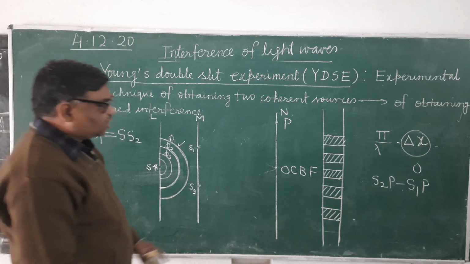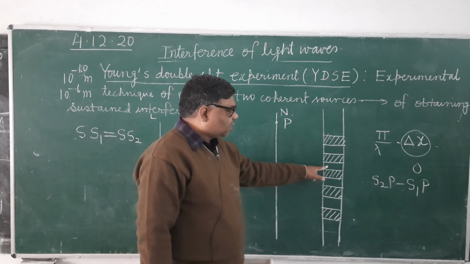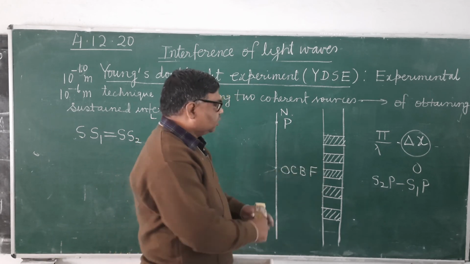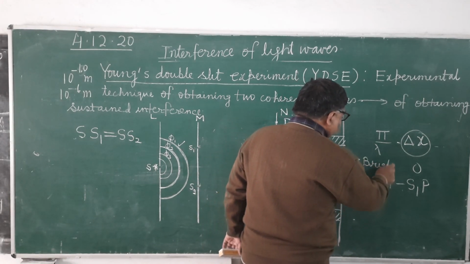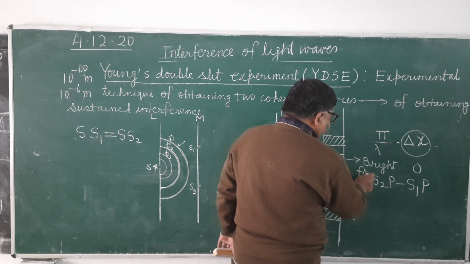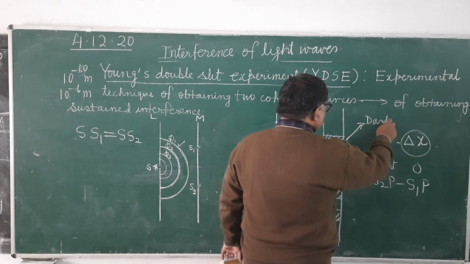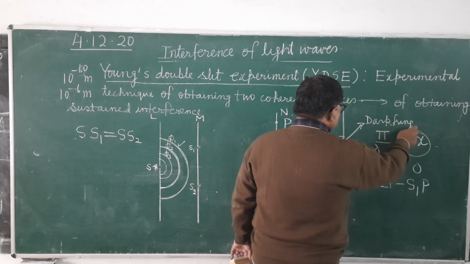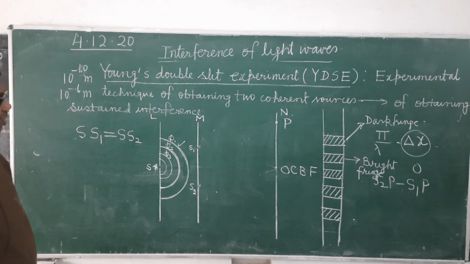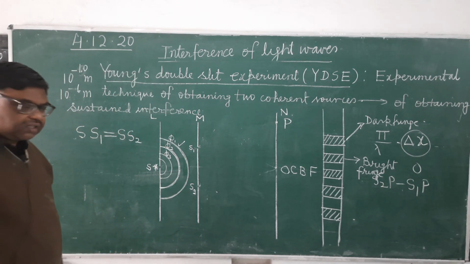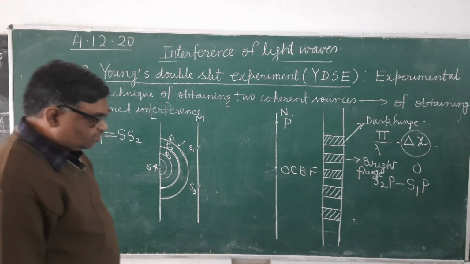It's clear? The brighter regions are called bright fringes, and darker regions are called dark fringes. This is the bright fringe, F-R-I-N-G-E, and this is the dark fringe. In the next lecture, I will explain further mathematical details of this, and about the fringe width also. So okay.